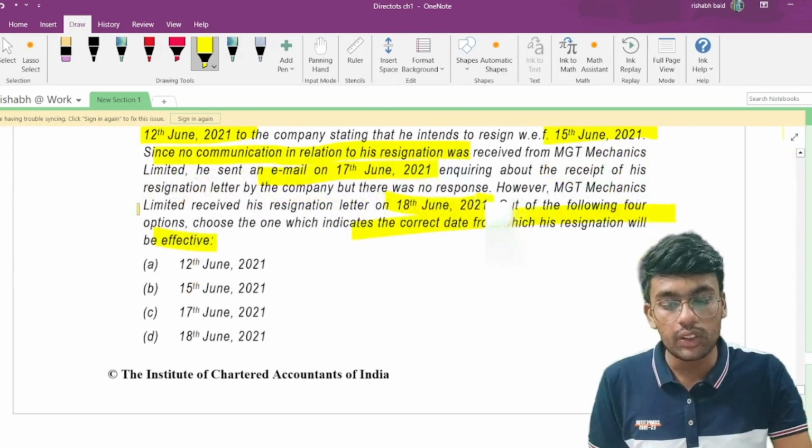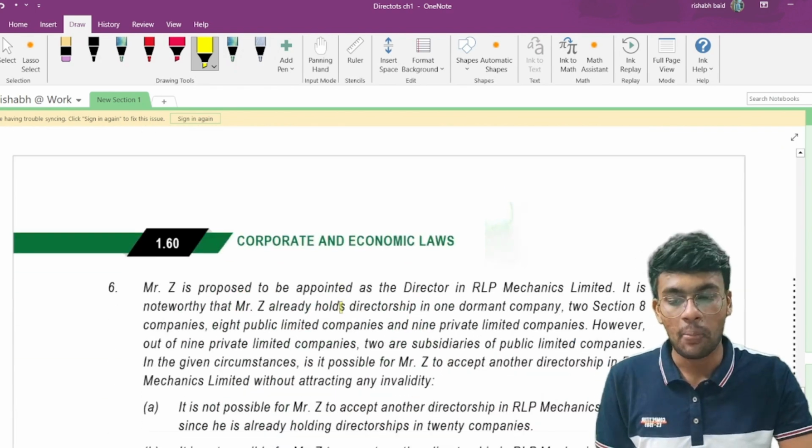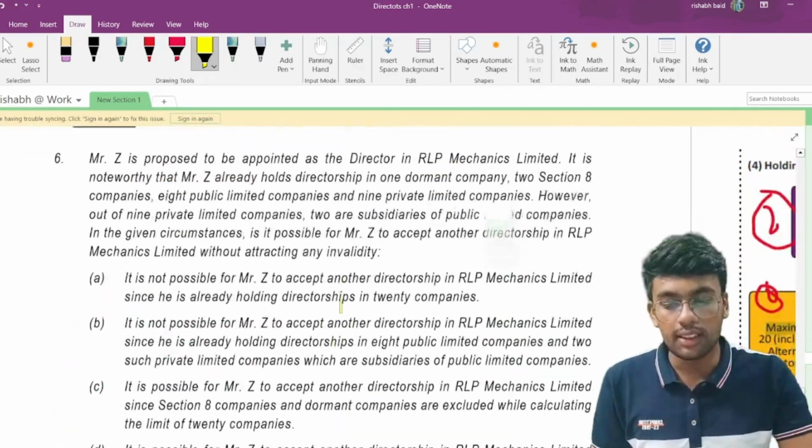So what should be the answer to this? I think you will be able to answer this. The answer to this question would be point number D. Now the last MCQ of this chapter.